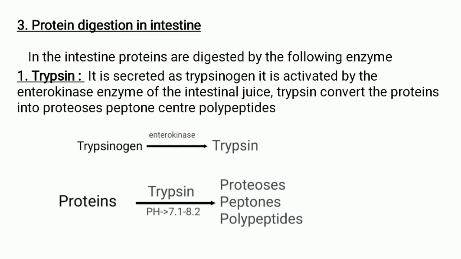In the picture you see that the enterokinase acts on the trypsinogen and converts it into trypsin. And this trypsin, at a pH of 7.1 to 8.2, converts the proteins into proteoses, peptones and polypeptides.